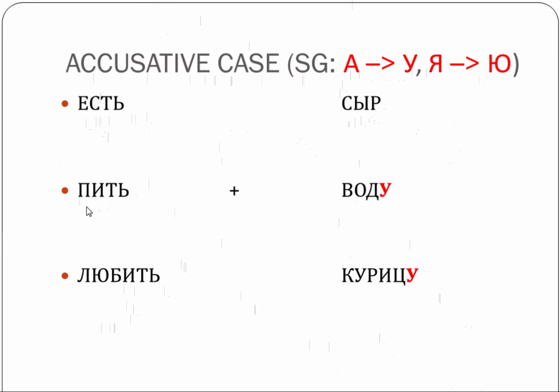If you want to say I drink water, я пью, and then вода normally ends in а, and а does need to be changed to у after this verb. This verb is the reason for the change. So воду. To love, let's say I love chicken. Я люблю. Normally we have курица with а ending, so а changes to у when it's singular in accusative case in the object position. Я люблю курицу.